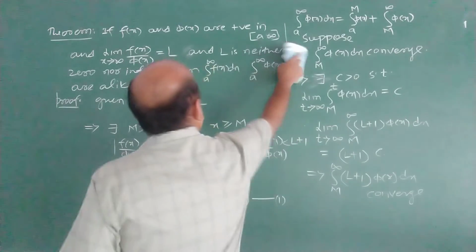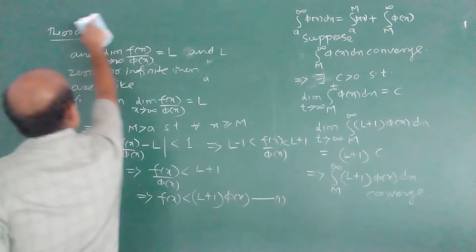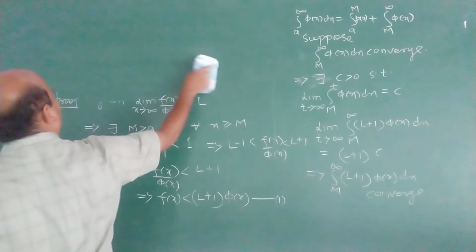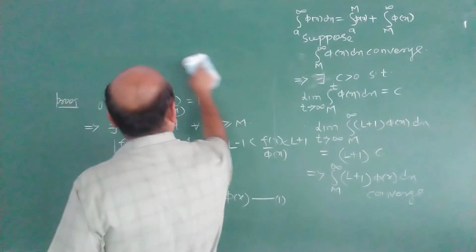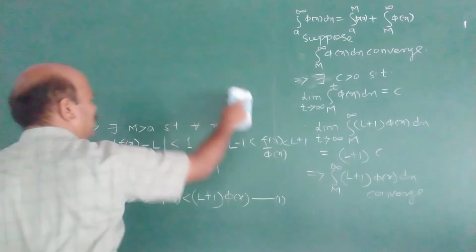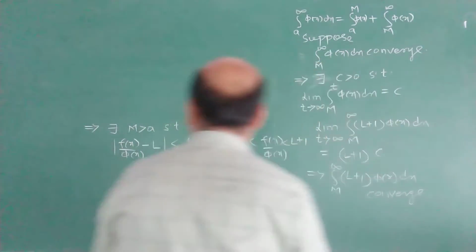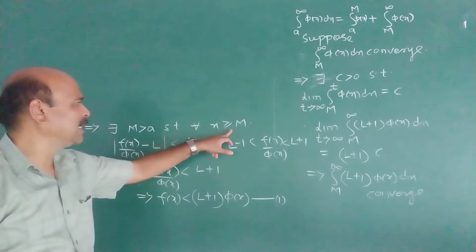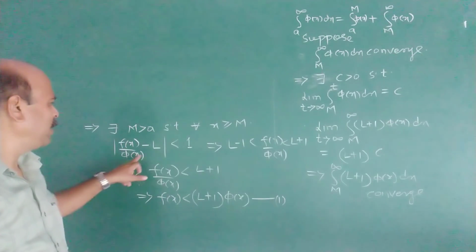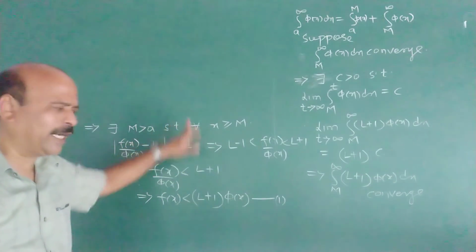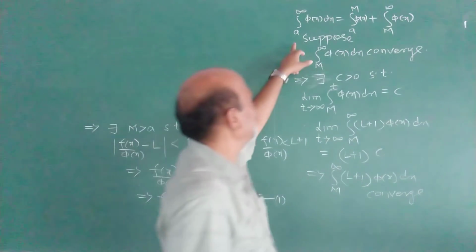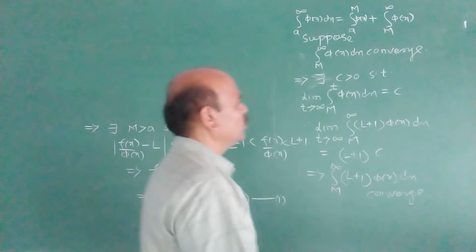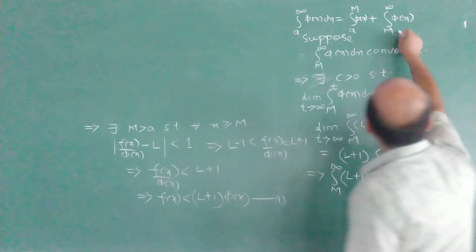And see 1 here. What is 1? We have taken the integral from a to infinity as a to M plus M to infinity, because from this limit being L we have, for all x greater than or equal to M, |f(x)/φ(x) − L| less than 1. We started with this. So we have written a to infinity as a to M plus M to infinity. Better take this as 1.